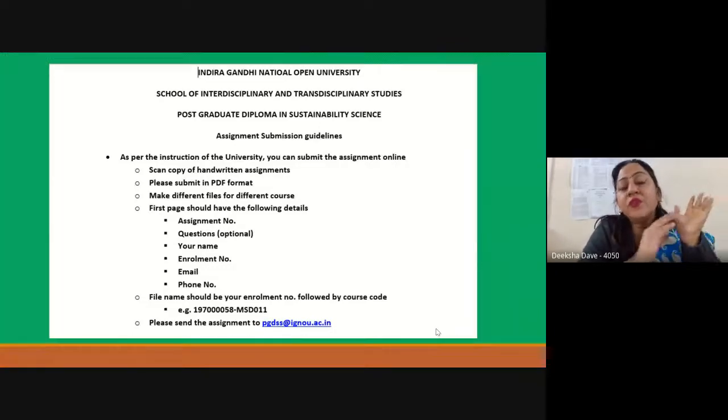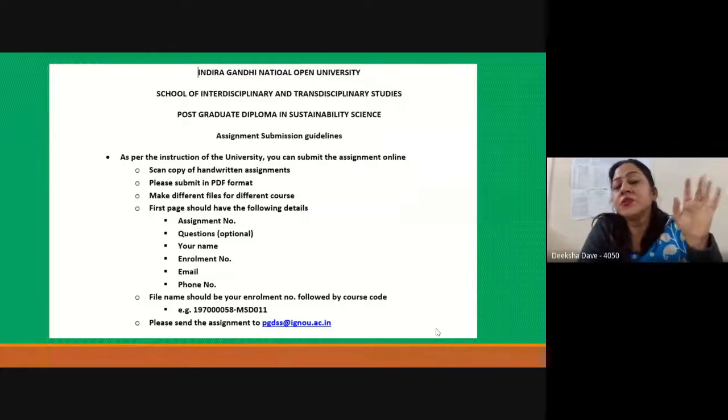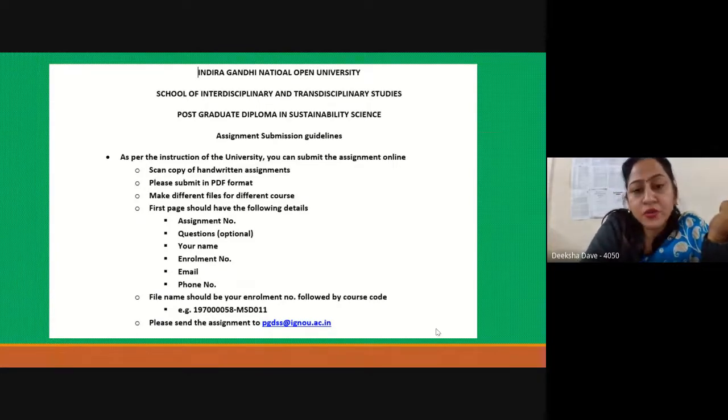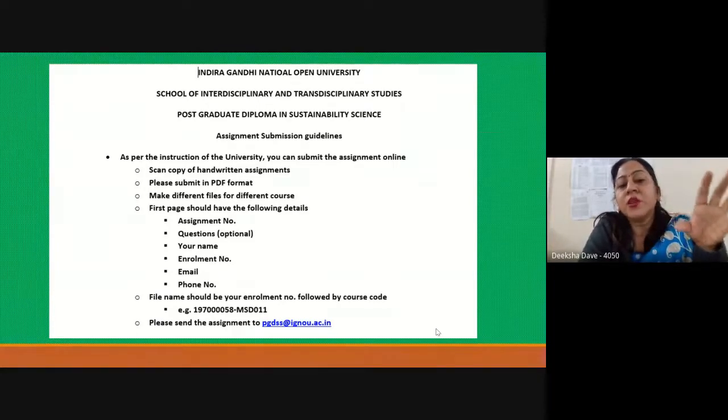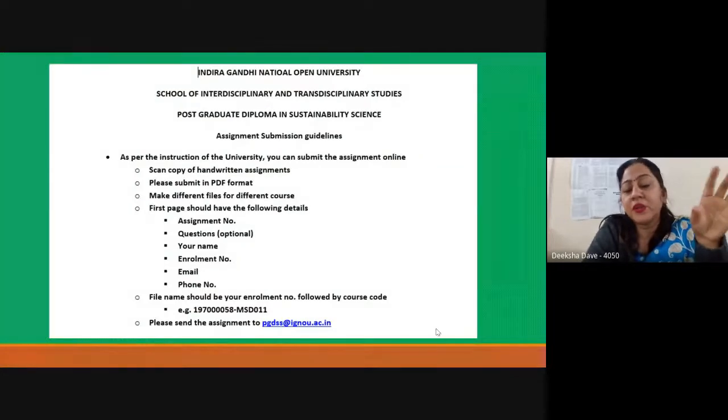And for different courses, please students make sure that for different courses you have a different PDF file. Please don't do this, because the assignments are evaluated by different course coordinators many a times. So therefore there should be different files in it, and always mention the assignment number, your name, enrollment number, email, phone number.